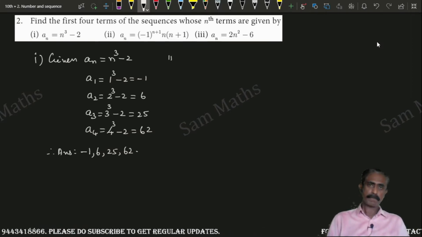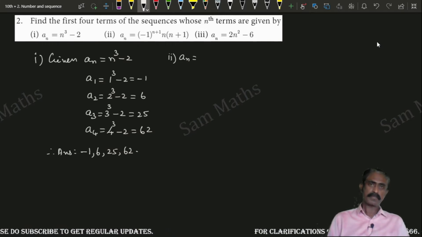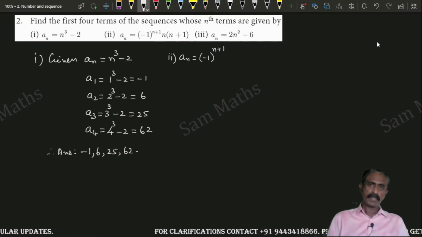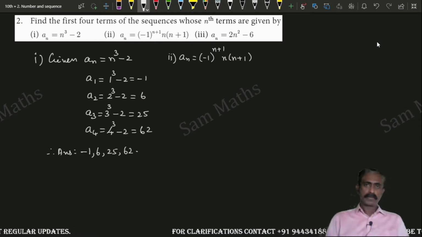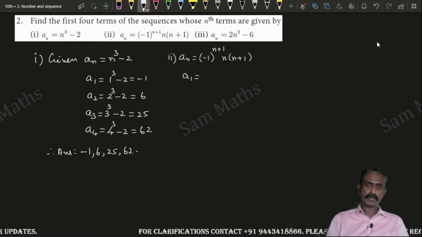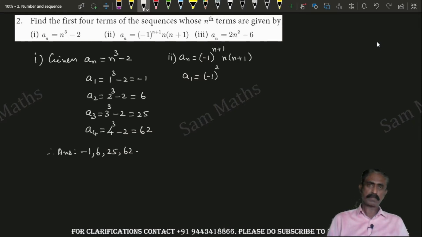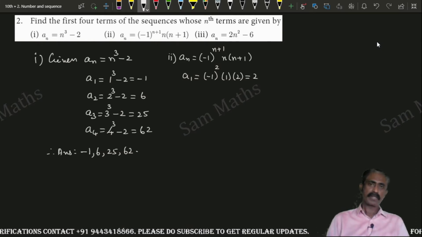Second question, a_n is equal to minus 1 whole power n plus 1 into n into n plus 1. The first term a1 equal to minus 1 the whole square, that is 1 plus 1, into 1 into 2, that is equal to 2.